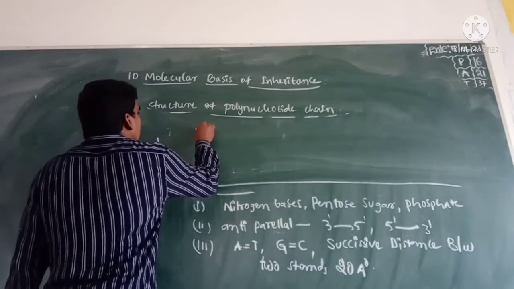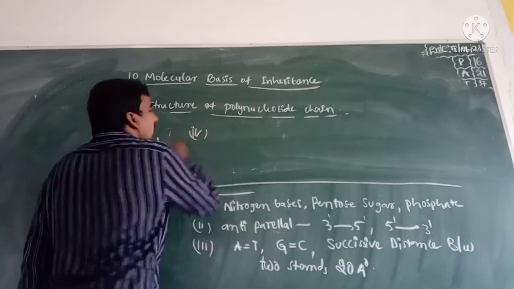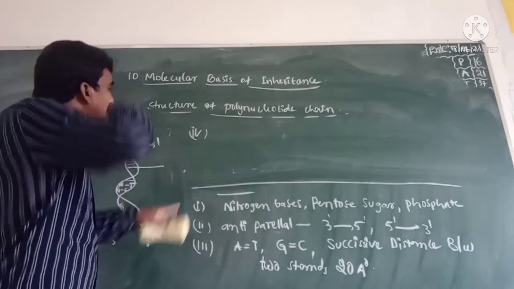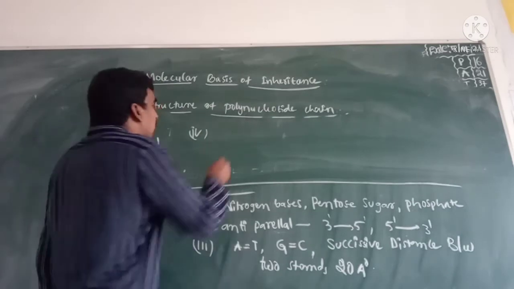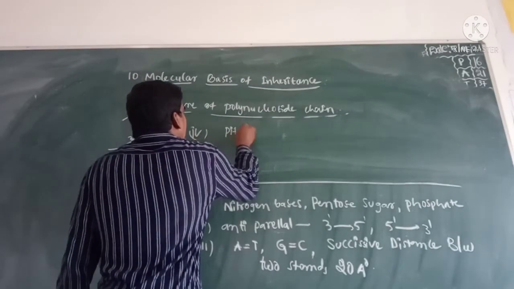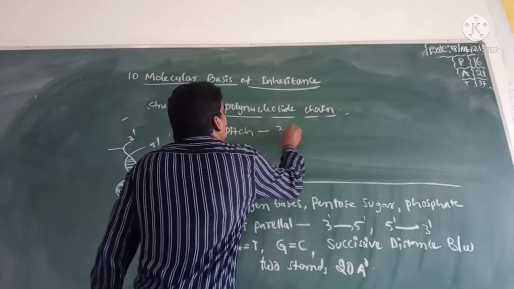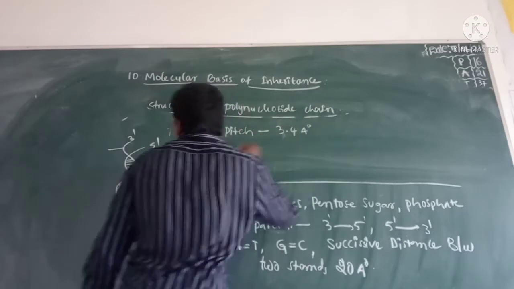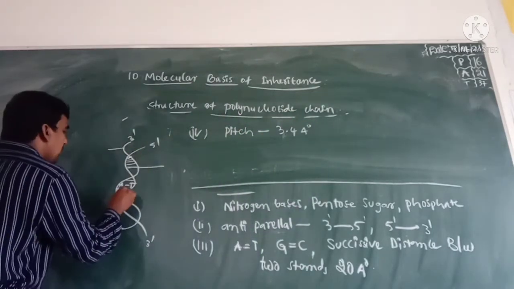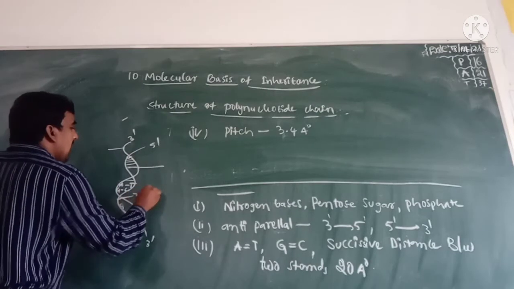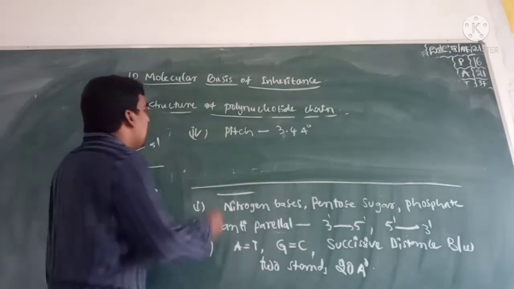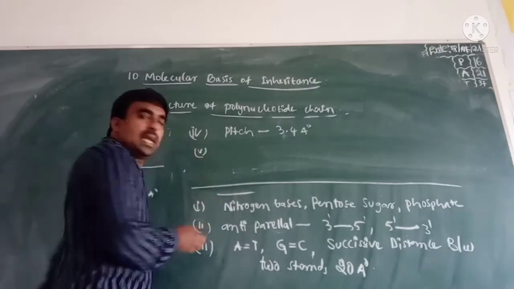Fourth point: the pitch of the DNA is 3.4 angstrom. This is the pitch.